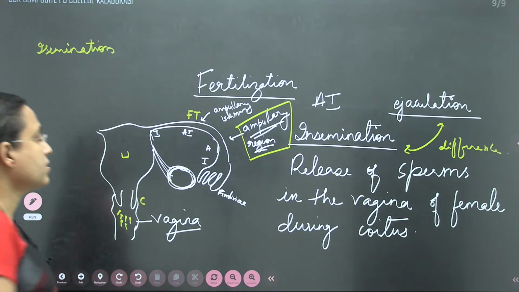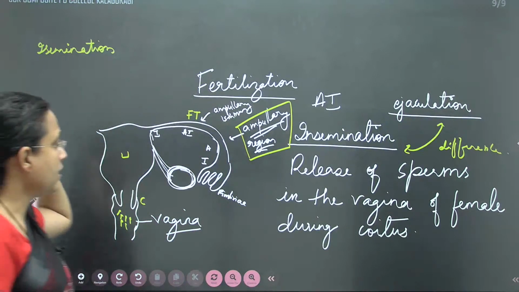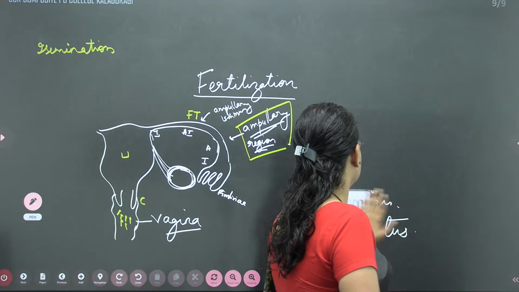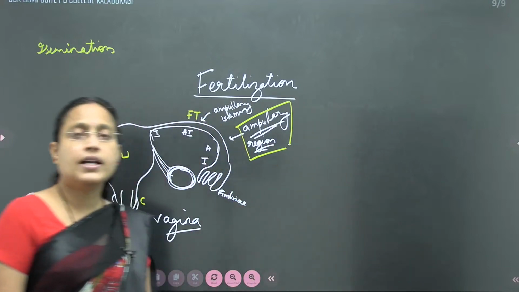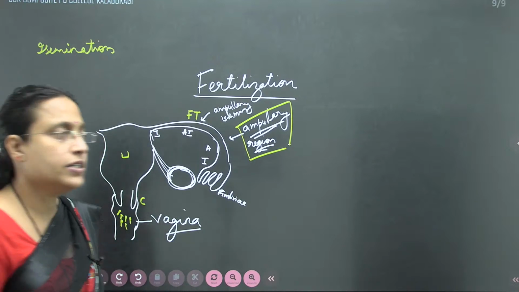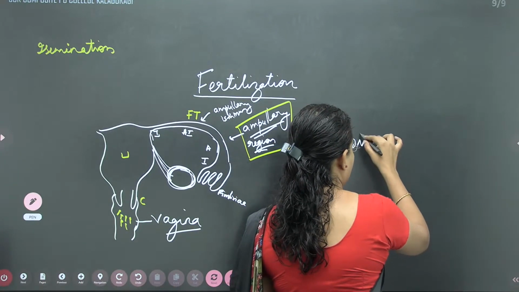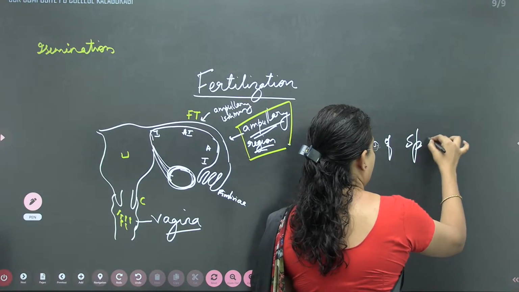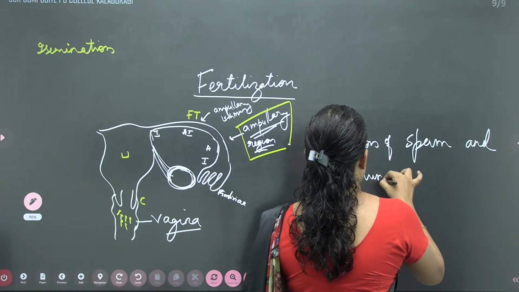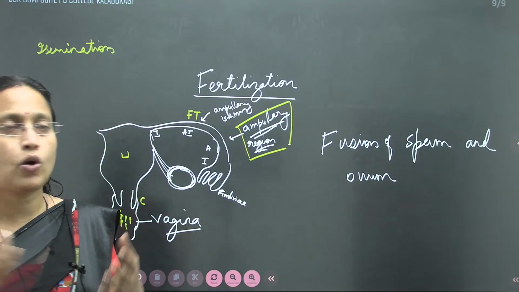I'll give an introduction and then start with those phenomena that occur after insemination. So first, the definition was about insemination. Now fertilization means what? First of all, fertilization is the fusion of sperm and ovum. When the sperm and ovum fuse, that phenomenon is called fertilization.